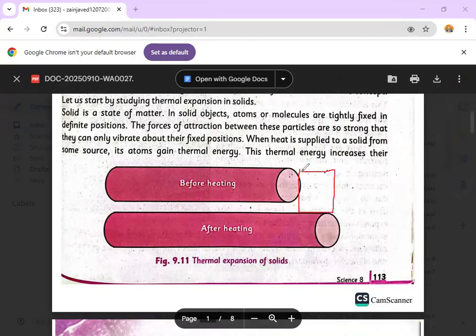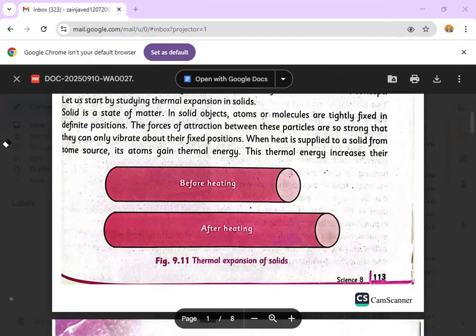This is the whole area, the area by which the solid expands. You can clearly see over here: first of all, the length is that, and after the expansion, the length is that. So this is basically the measurement of how much expansion occurs after the heating. For example, consider this an iron rod. Whenever the iron rod is heated, its size increases. Why? Because it expands on the provision of heat. So solids expand when heat is given to them.